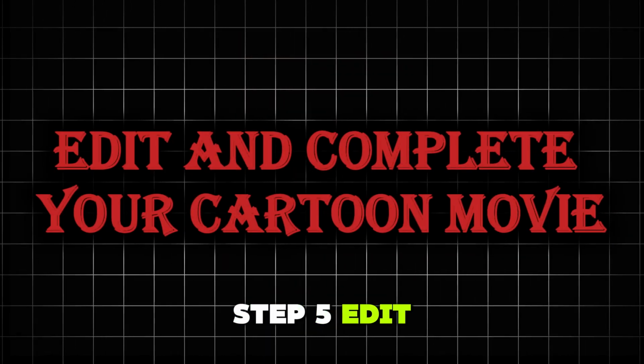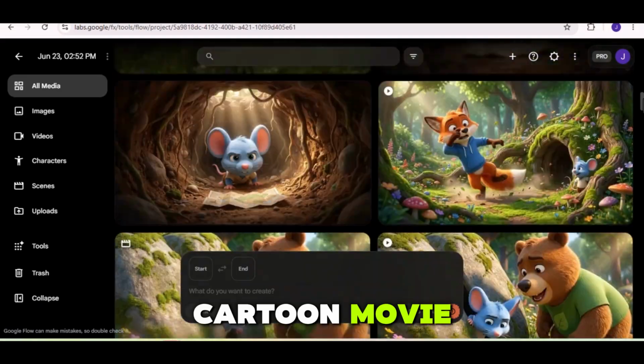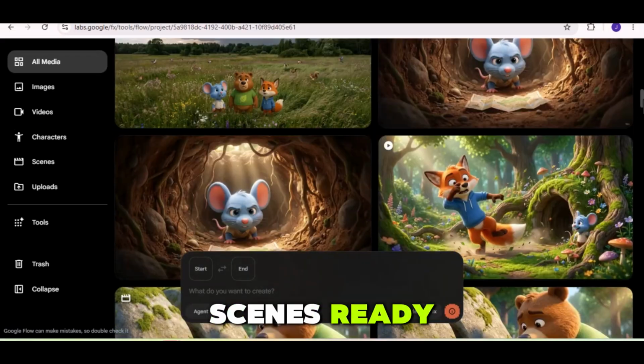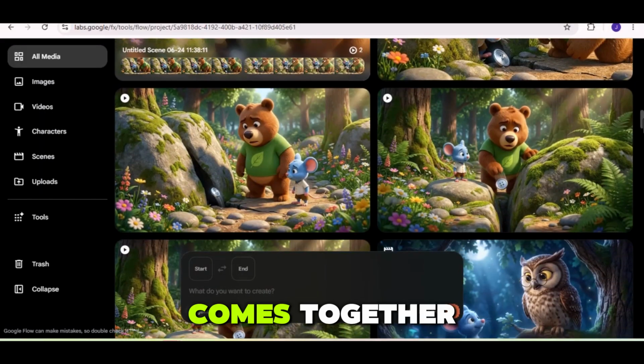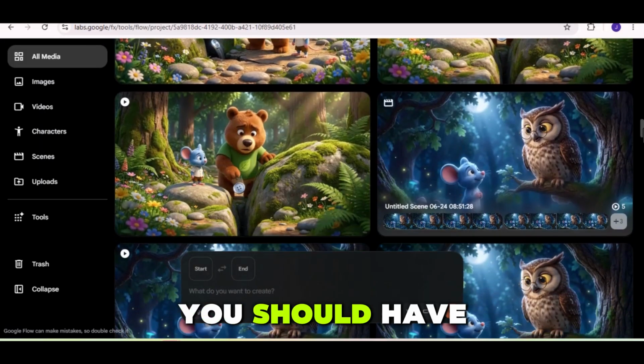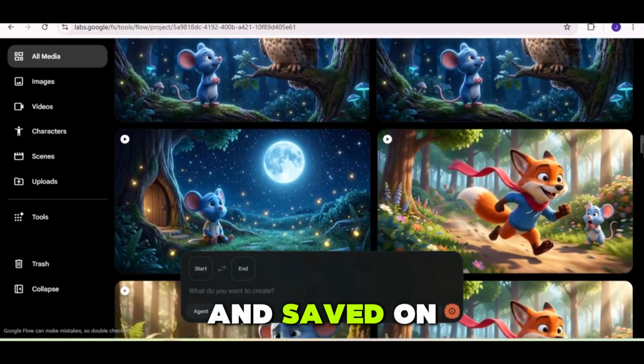Step 5. Edit and complete your cartoon movie. Now we have all our animated scenes ready. This is the part where everything comes together. At this point, you should have all your video clips downloaded and saved on your device.